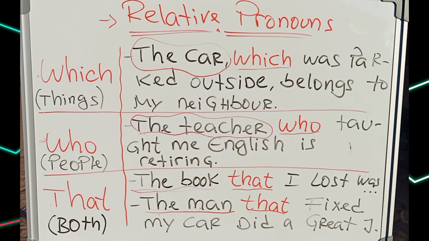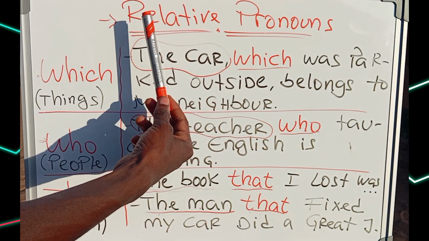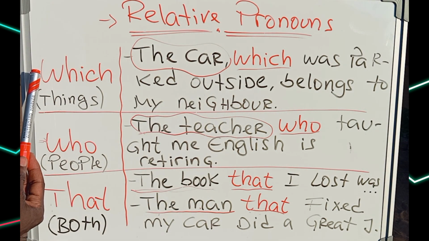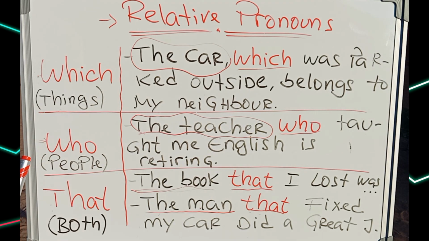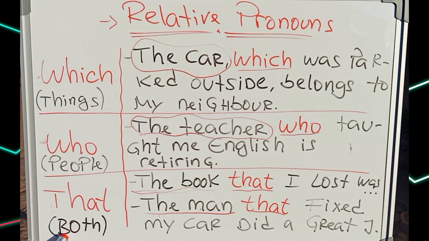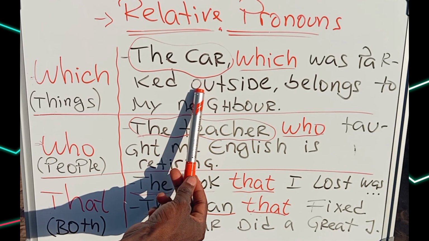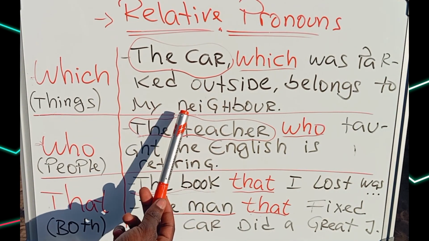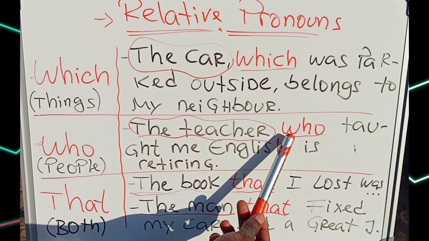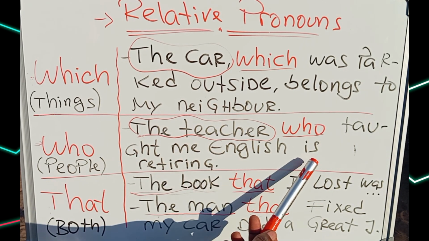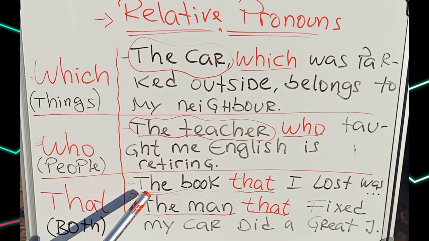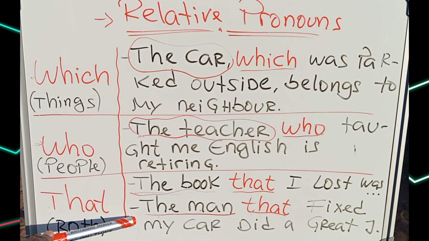Now let's just revise everything. Let's read relative pronouns. Which used for things, who used for people, that used for both things and people. Examples: the car which was parked outside belongs to my neighbor. The teacher who taught me English is retiring. The book that I lost was amazing. And finally, the man that fixed my car did a great job.